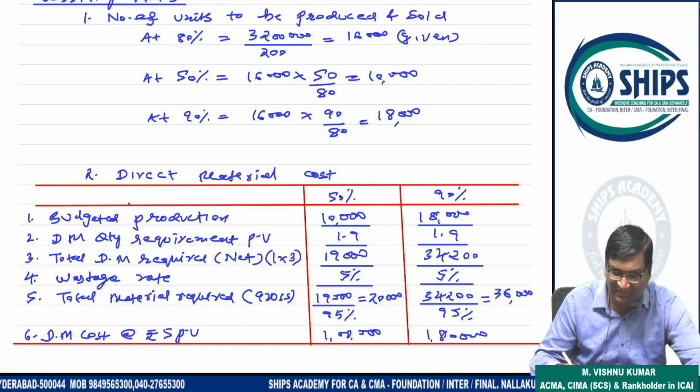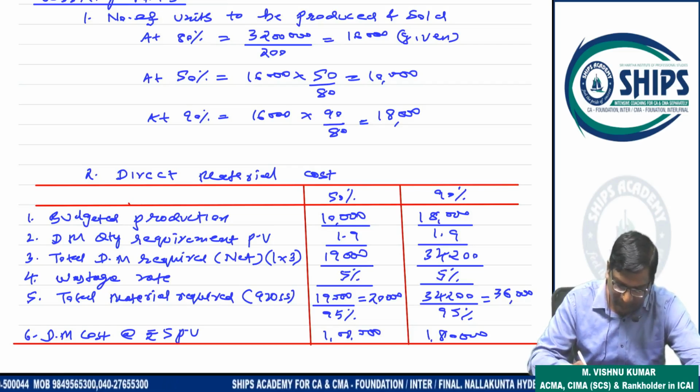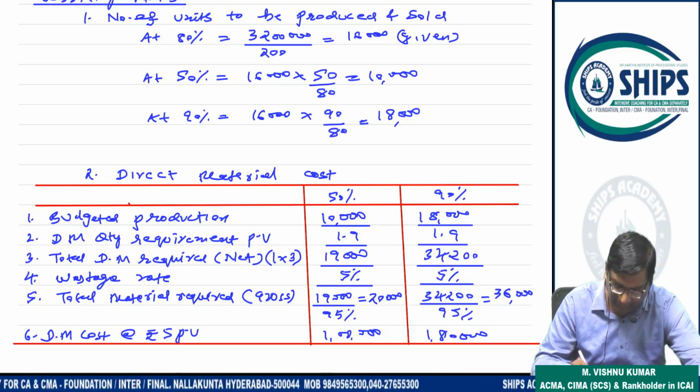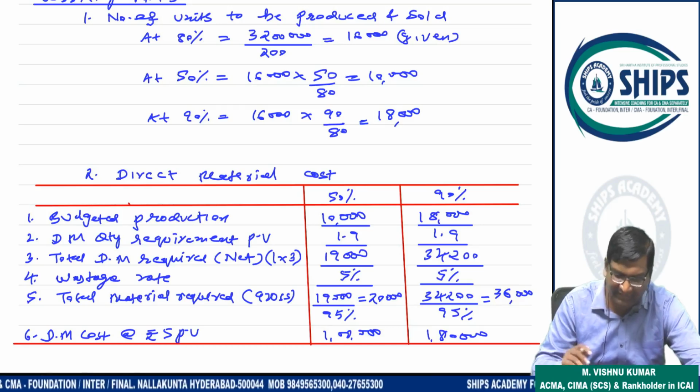That only we have to purchase. So this will be 19,000 by 95% and 34,200 by 95%, so 20,000 and 36,000. Now we have to calculate cost. We have to purchase 20,000 units at the rate of 5 and 36,000 units at the rate of 5. So direct material cost is 1 lakh and 1,80,000. That's it.